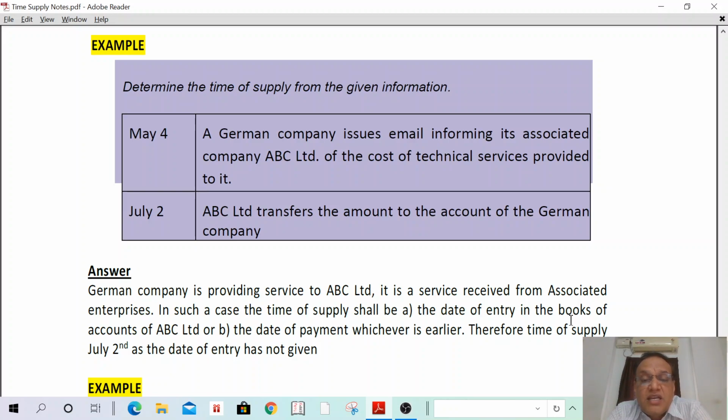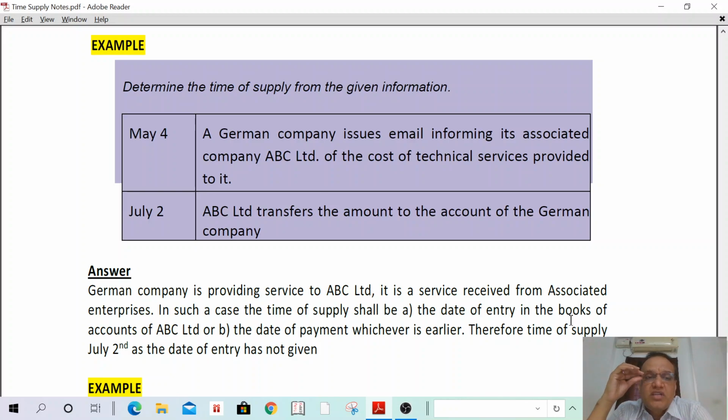May 4th, a German company issues an email informing its associate company ABC Limited of the cost of services provided to it. That means the associated company has mentioned such details, but the Indian company has not entered those details in its books of accounts, so it is not relevant. Second, July 2nd, ABC Limited transferred the amount to the account of the German company. The amount is transferred to the German company by ABC on July 2nd. First one is not given, second one is given.